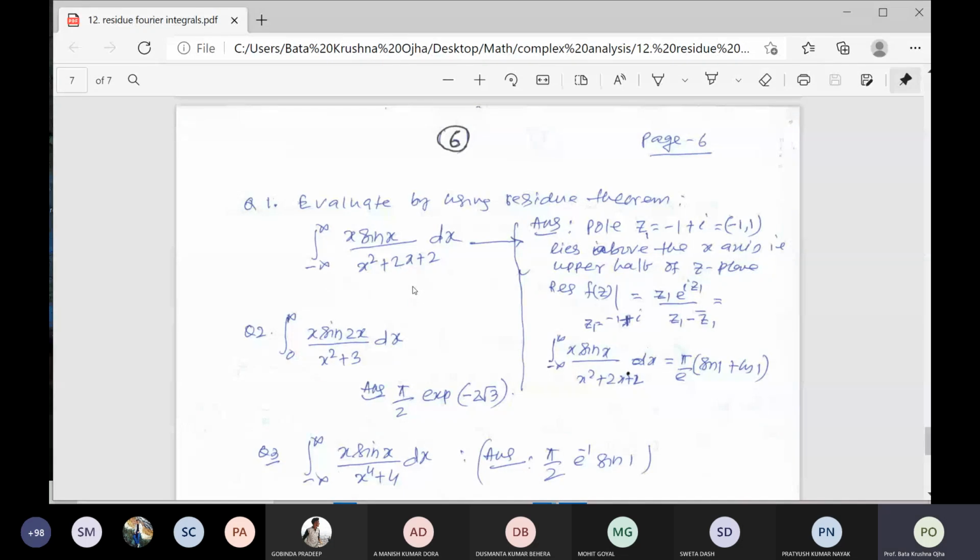You write the contour integration over the closed curve C. Replace x by z. That is z e to the power iz, z e to the power iz by z square plus 2z plus 2 dz. Is equal to what is C?